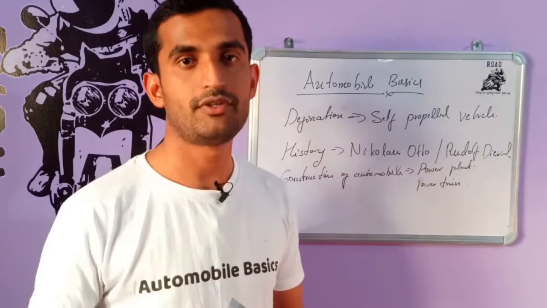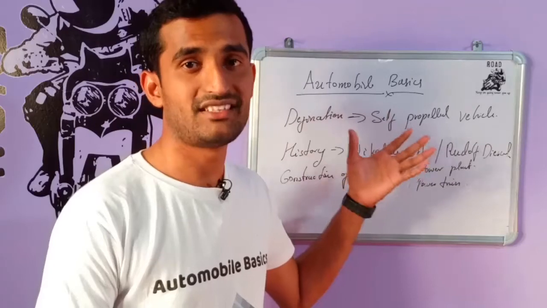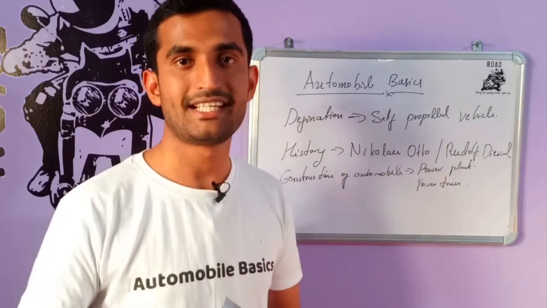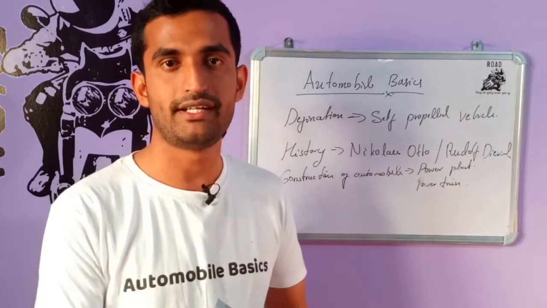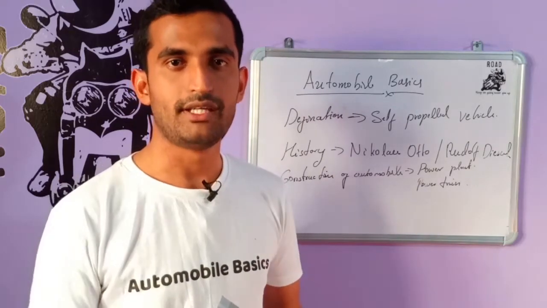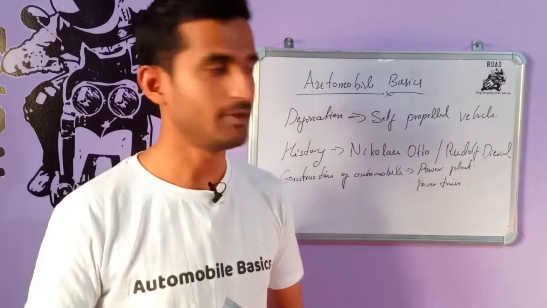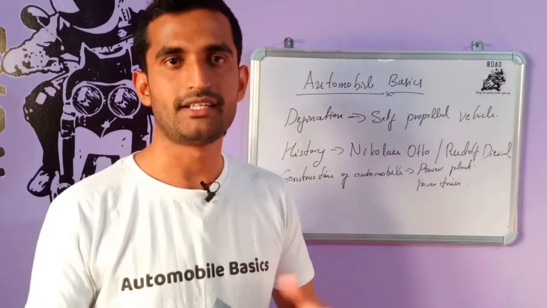Let's see what are the examples of automobiles. Passenger cars are one of the best examples of automobiles, and other examples are buses, trucks, mopeds, two-wheelers, and many other vehicles we can give as examples, but these are some major examples I can give you right now.